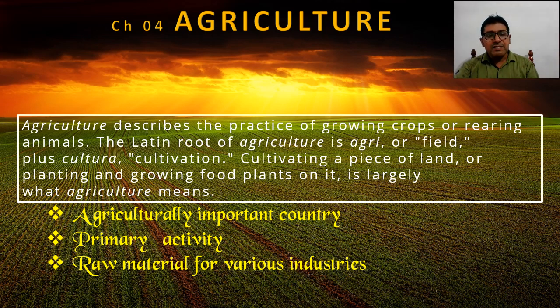Can you imagine the cotton textile industry, sugarcane industry, jute industry, leather industry without the support of agriculture? Definitely not. All these industries directly depend on agriculture. So the agricultural productivity of these crops may influence the productivity of industries.